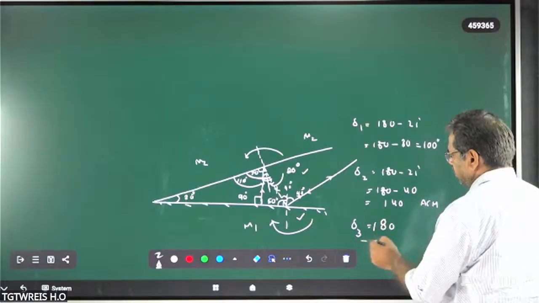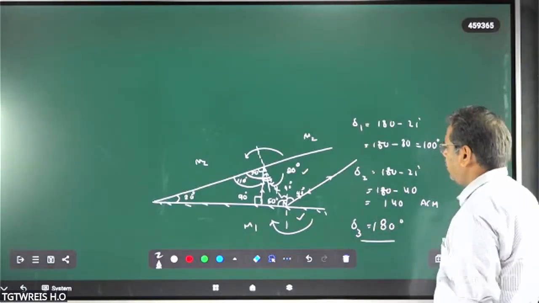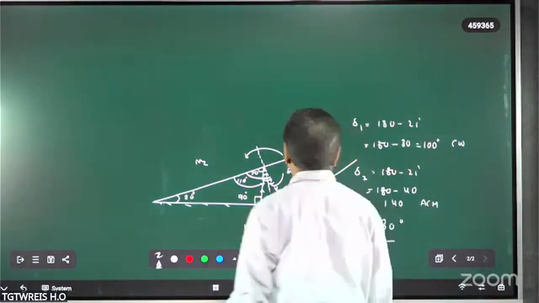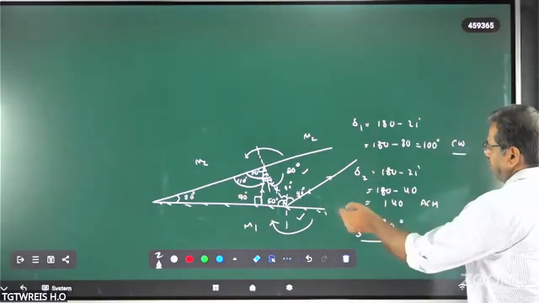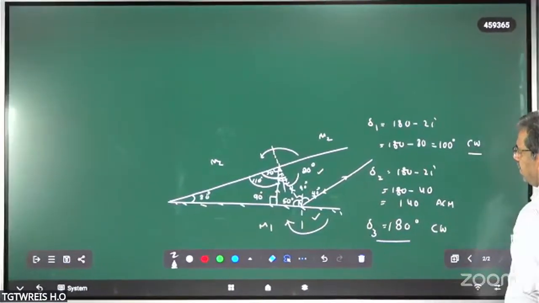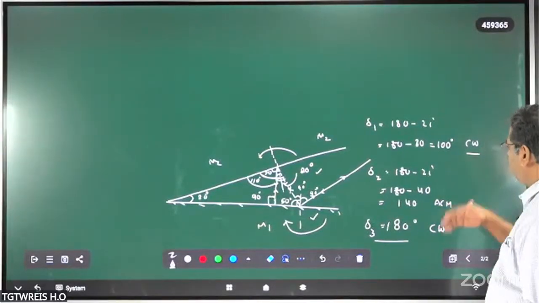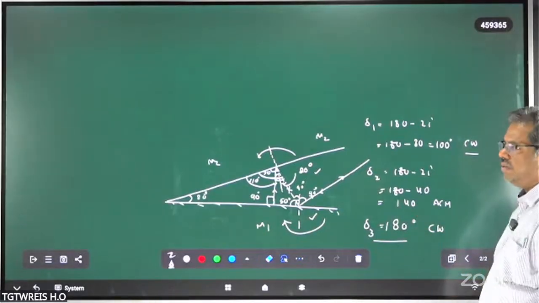It is traced back, 180 degrees. Now what is the total angle of deviation? And of course this is clockwise, and this also can be taken as clockwise. Now you take all the clockwise as positive and anti-clockwise as negative. Then finally you will get the answer.